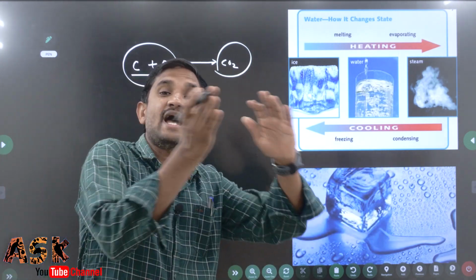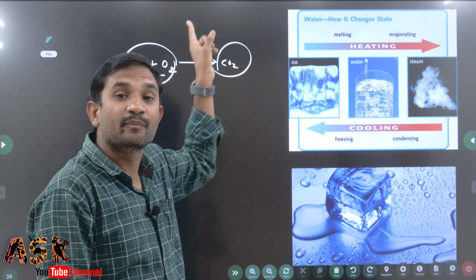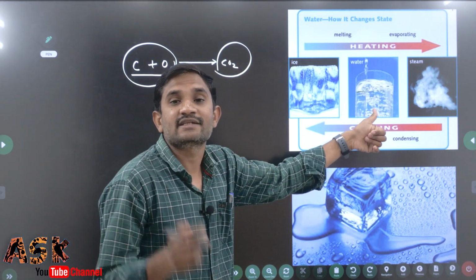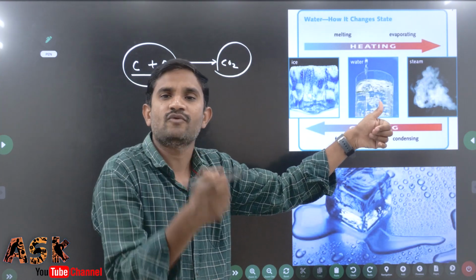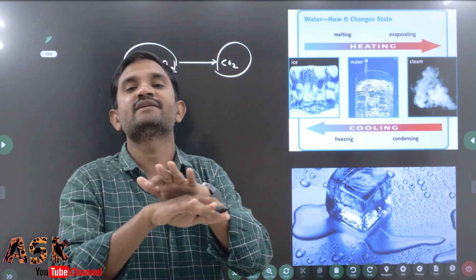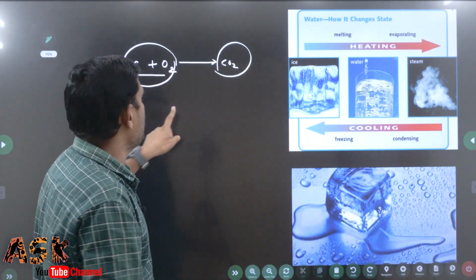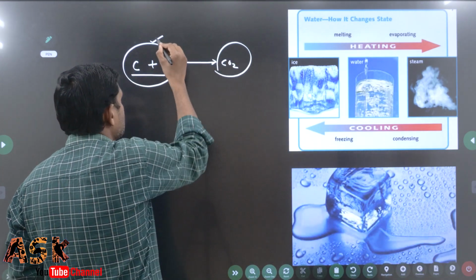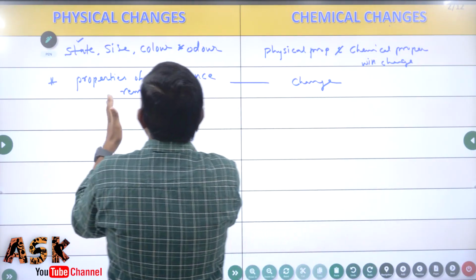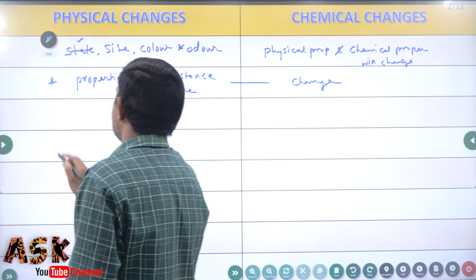The reaction happened here, so the properties are completely changing. But in physical changes, ice turns into water, and water turns into water vapor. These three properties remain the same. But here, properties are changed. That's why we have to consider this a chemical change, and this a physical change.